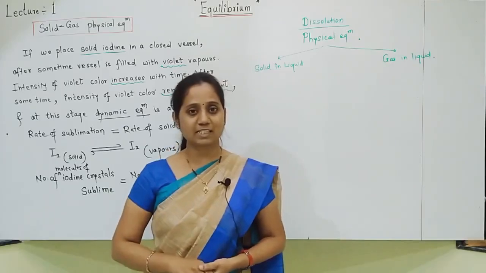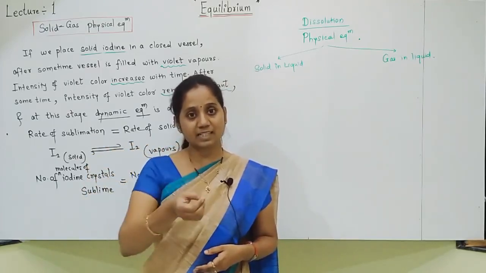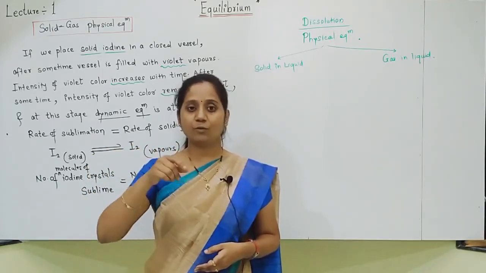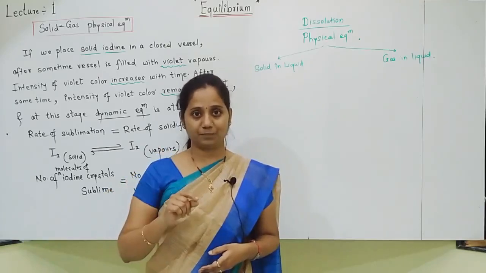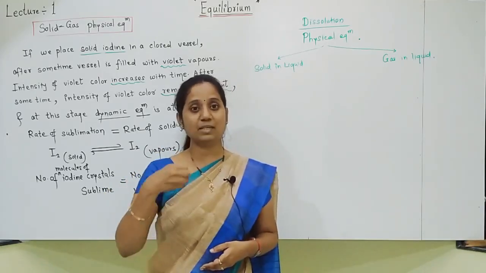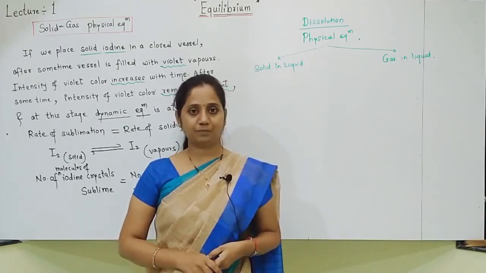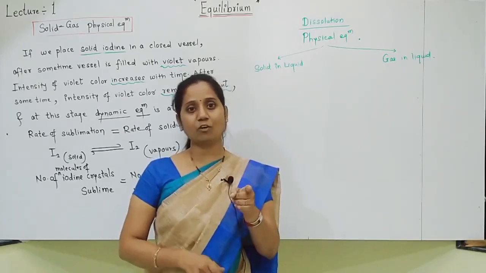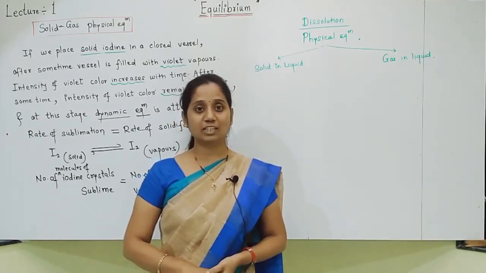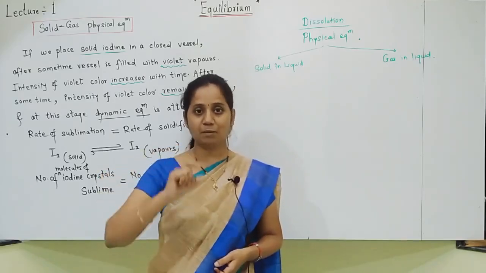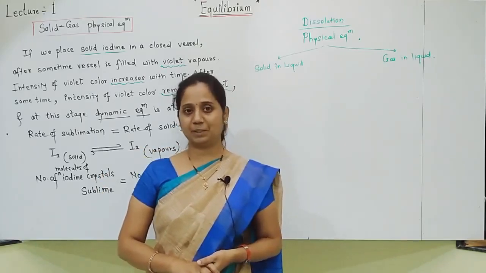Which two processes are taking place? Some sugar which is already dissolved in water, out of that some sugar is crystallizing out, and the solid sugar present at the bottom is getting dissolved. So some is crystallizing and some is dissolving. Rate of crystallization becomes equal to rate of dissolution. How much sugar is dissolving? Equal quantity is crystallizing out. Both rates become equal. That's why there is no change in the mass of sugar in the solution and the mass of sugar in the solid. And this is called dynamic equilibrium.